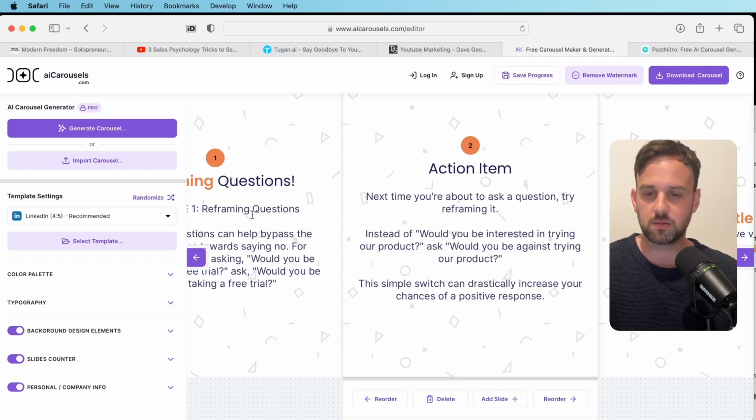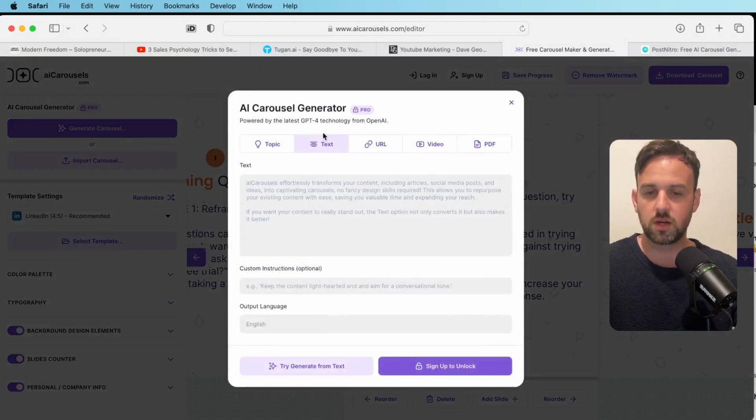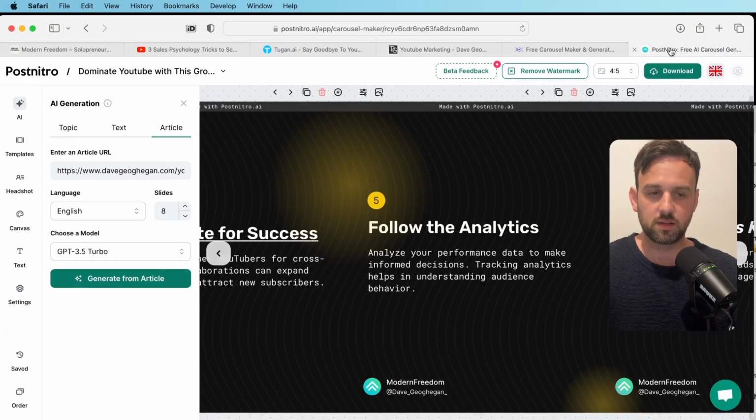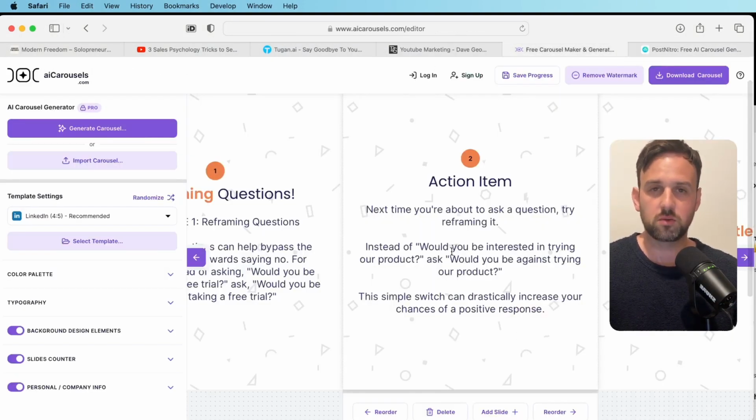But if you want more branding, you'll need to pay. And you'll also need to pay for the pro version if you want to paste your text in and have it do it all in bulk. But for 99% of people, you won't need to pay anything. Between these two platforms, you'll be able to do them manually for free yourself.